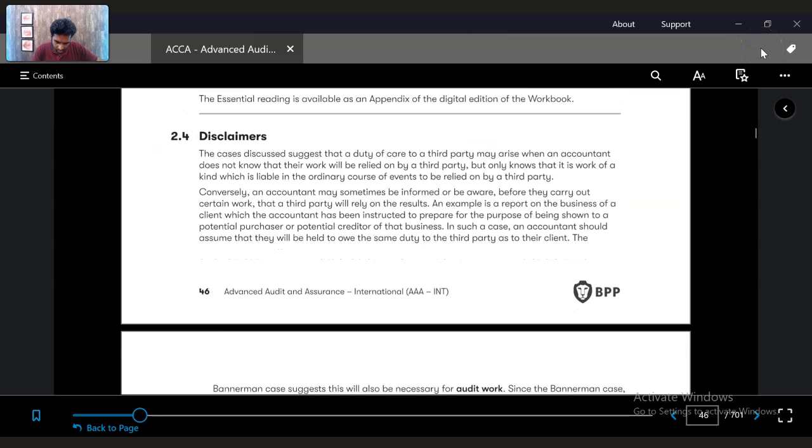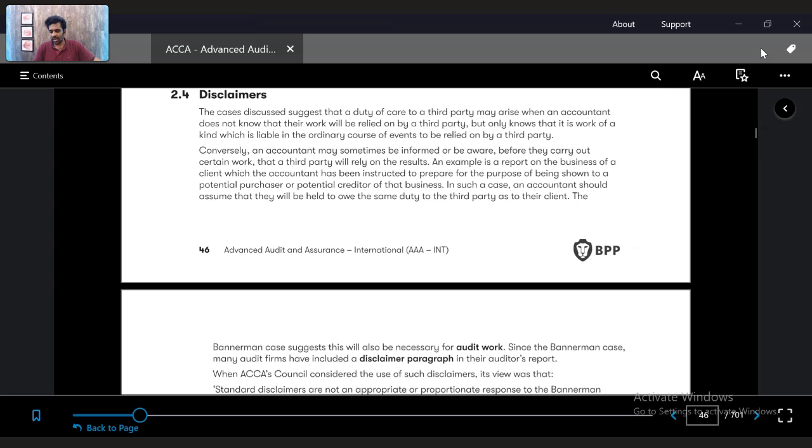So, to tackle such issues, let's say for example, when an audit report is issued, specifically for a public limited company, anybody can read the audit report, right? A person who is conducting business with the client can read the audit report because it is available in the public market, in the stock exchange. He reads the report, does business with these people, and they lose money. What happens?